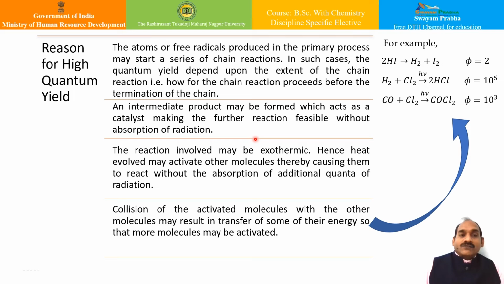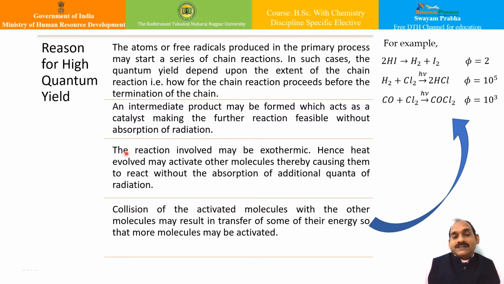So what are the reasons for high quantum yield? These are some of the points which we have tried to point out here. The atom or free radical produced in the primary process may start a series of chain reactions. In all such cases, the quantum yield depends upon the extent of the chain reaction, that is, how far the chain reaction proceeds before the termination of the chain. Moreover, an intermediate product may be formed which acts as a catalyst, making the further reaction feasible without the absorption of radiation.